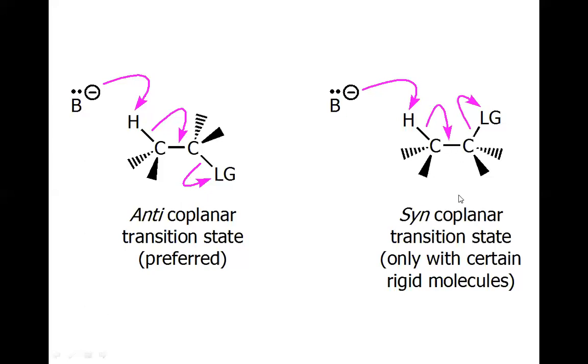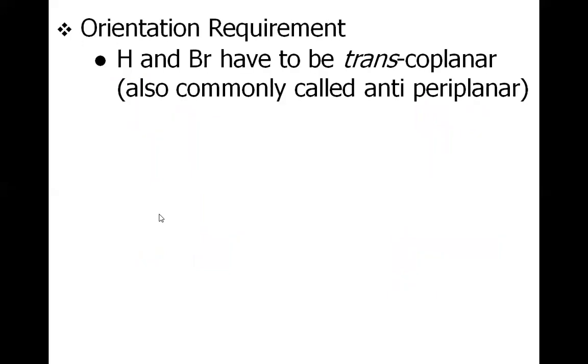There is also another possibility that the leaving group and the beta hydrogen are lying on the same plane. If such is the case, it is called syn-coplanar, which may be seen with some particular examples. Otherwise, in most cases, the beta hydrogen must be lying opposite to the leaving group. So the orientation requirement: H and Br have to be trans, which is called anti-periplanar.